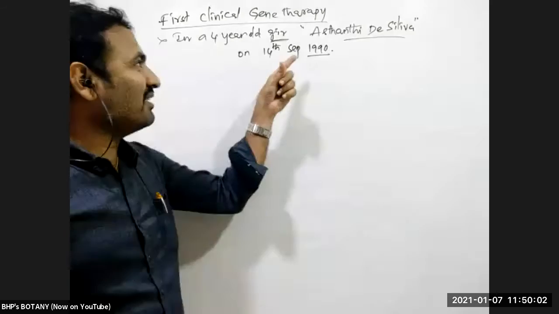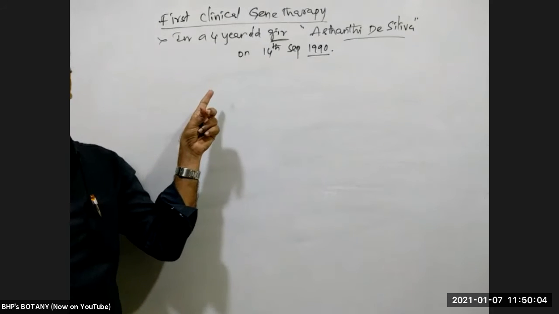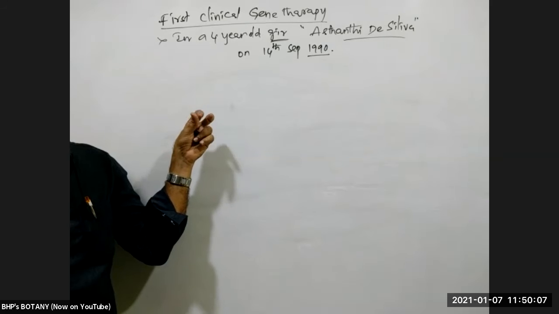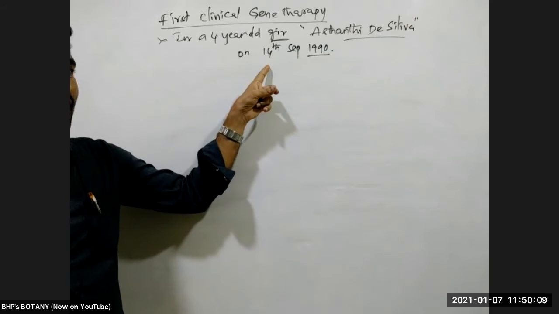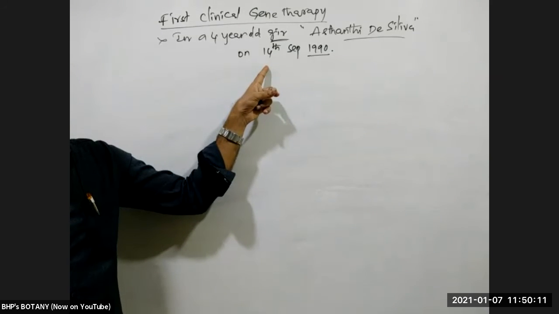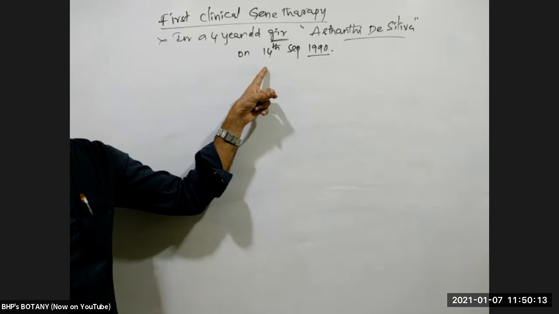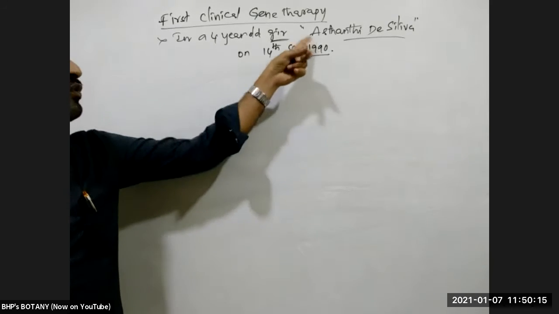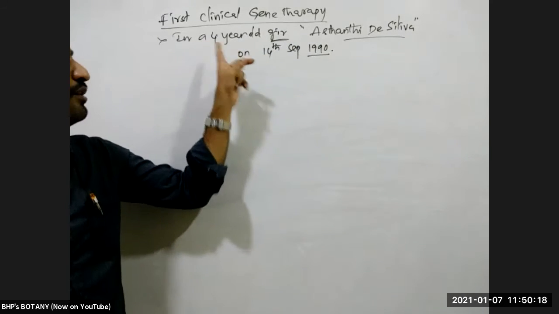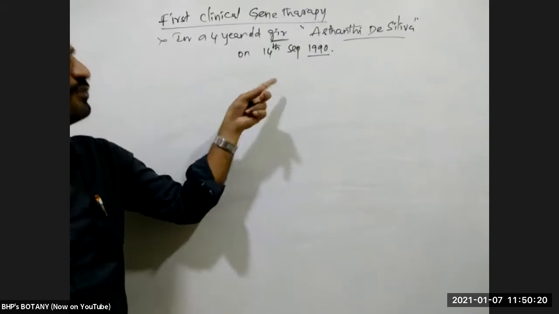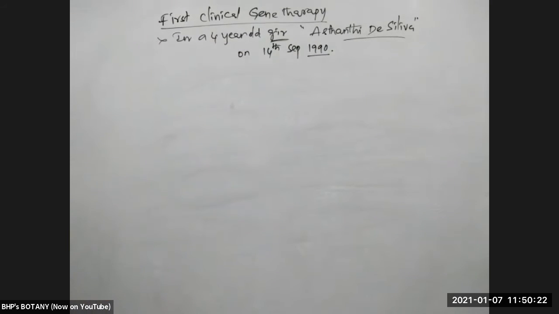That means she might be 38 years of age now. Already 4 years old, 4 plus now 30, 34. Yeah. Died? Who told you?